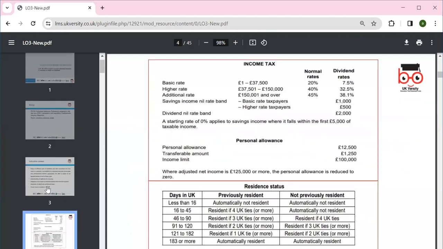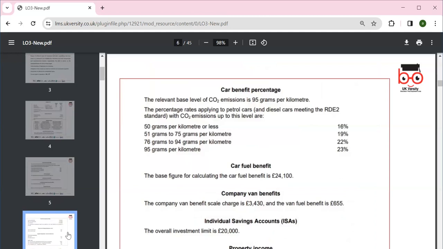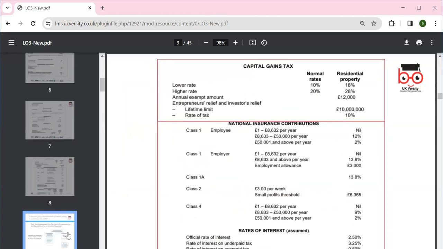So please, whatever we do, it is always good to be within the Finance Act. We need to look at the options available according to each year in the Finance Act and follow them accordingly. That is something we really need to review every year. Okay, so all these are the rates which we can apply.